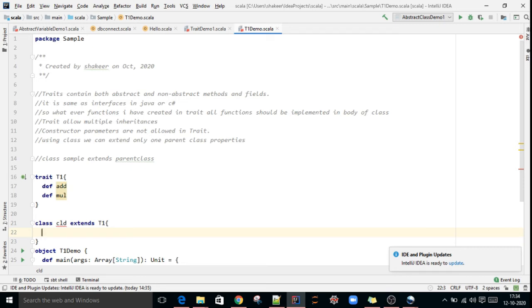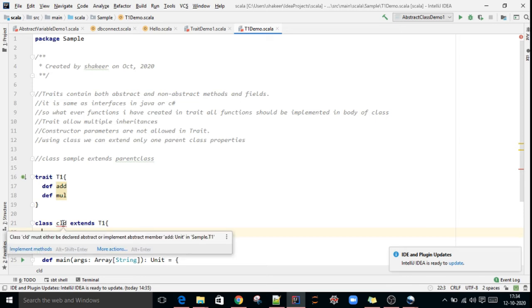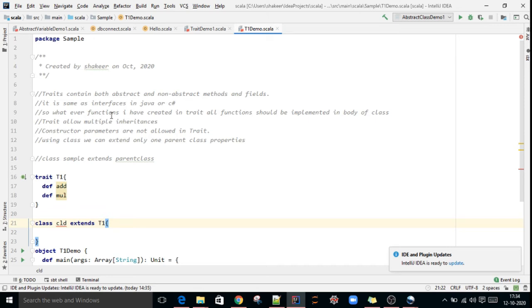Here it is showing an error: child must be declared abstract or implement the abstract member. As per the definition, whatever functions I have created in the trait, all functions should be implemented in the body of the class that extends the trait. These two functions don't have a body, so we have to provide the implementation here.